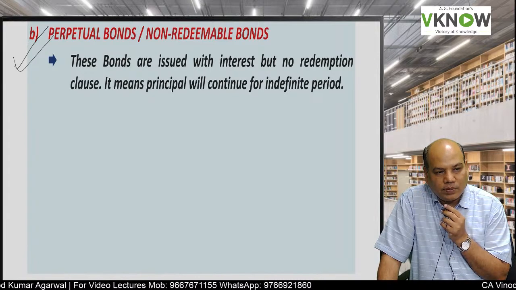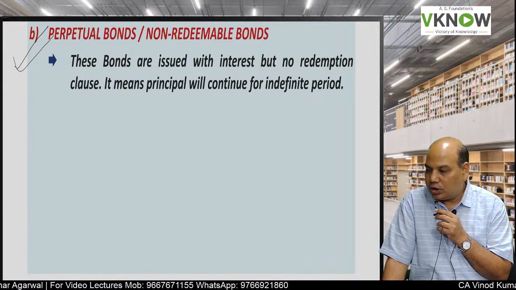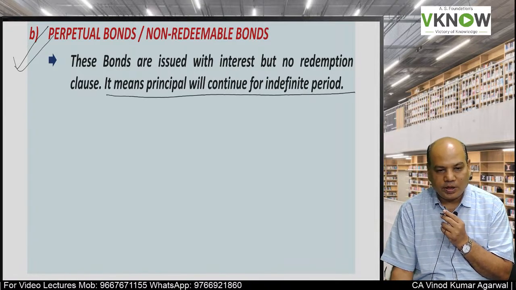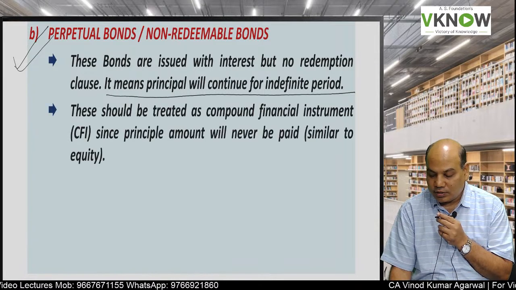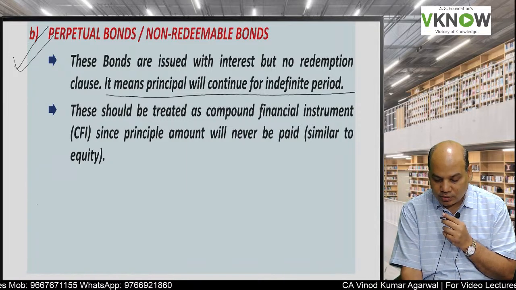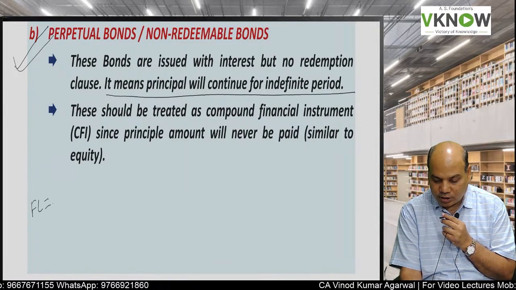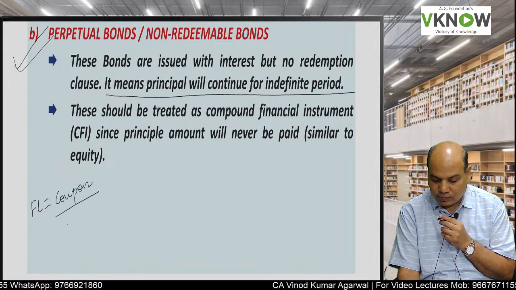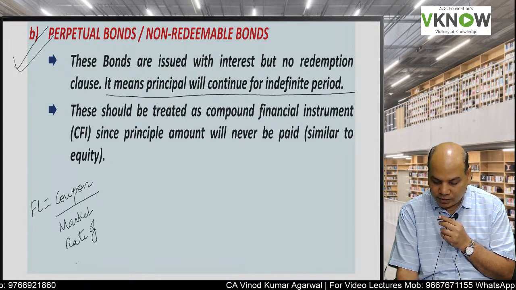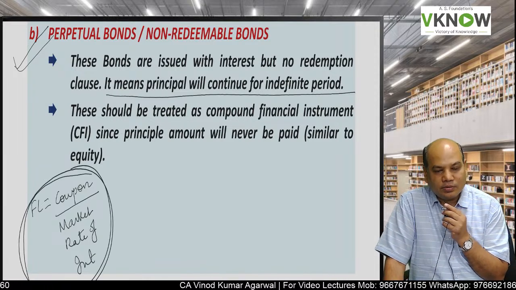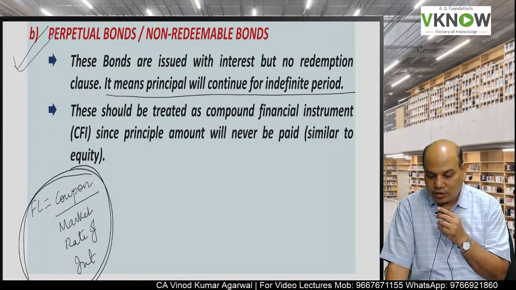Another special situation is the perpetual bond or non-redeemable bond. These bonds do not have a maturity date. Only coupon will be paid. Principal amount will not be repaid. So whether these are financial liability or not, what we will do, we will check by how much is the coupon paid periodically divided by the market rate of interest. This portion will be treated as financial liability. Remaining amount will be treated as equity.